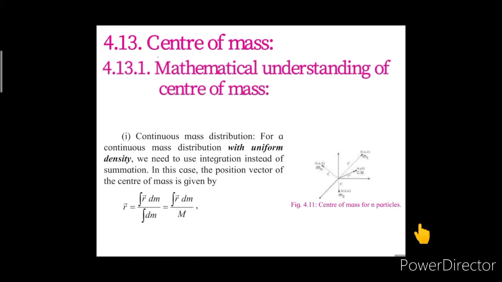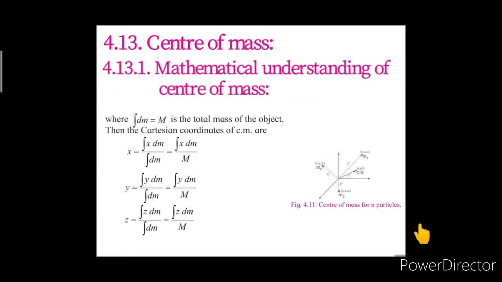And hence by using this we can write the Cartesian coordinates of the center of mass. For the x coordinate, we write the integration of x dm upon integration dm, where the value of integration dm is capital M. Hence, the center of mass for the x coordinate is integration x dm divided by capital M.